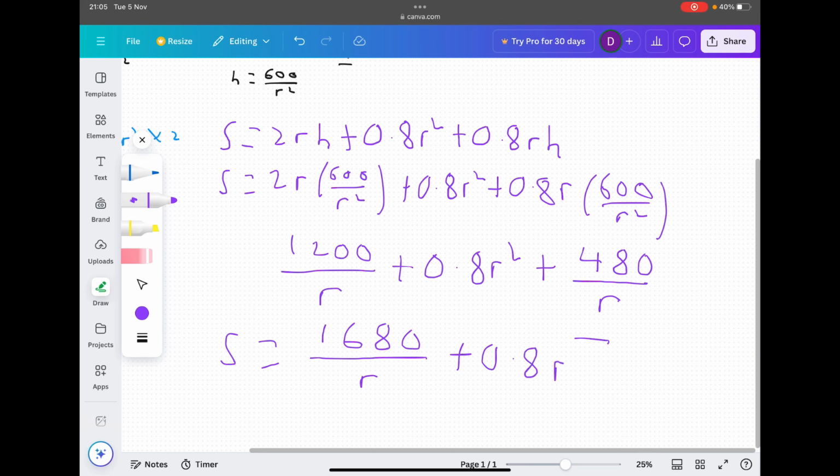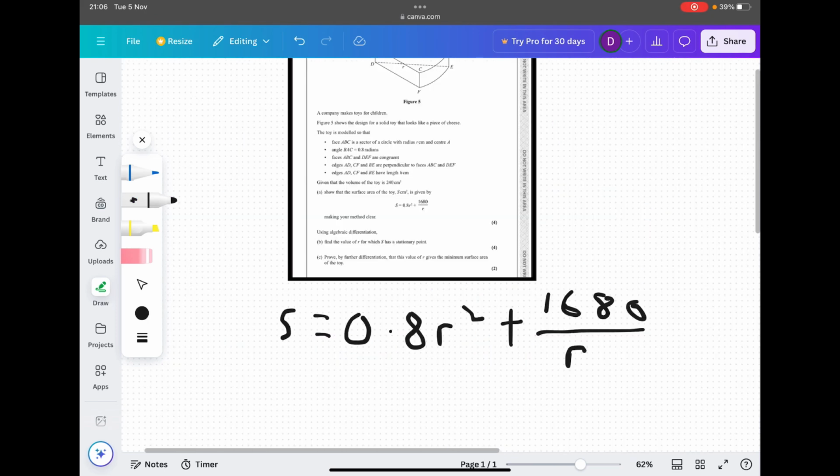0.8 r squared. Okay, so question B essentially tells us to find the value of r for which s is stationary. So what we know about stationary points is that if we differentiate the equation and we set the derivative to 0, we will find r, which will give us the value of r for which s is stationary.